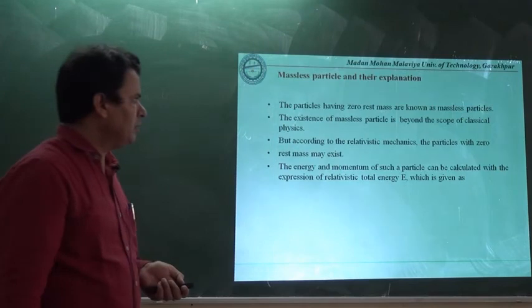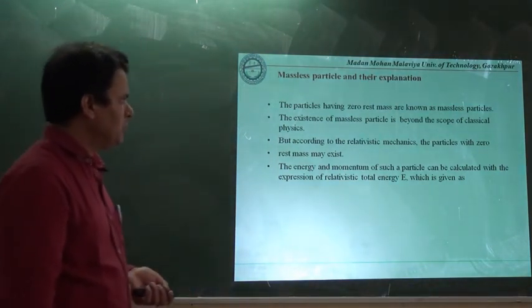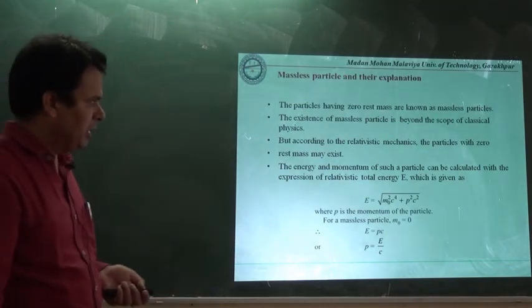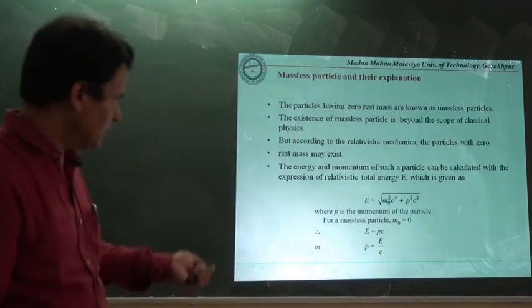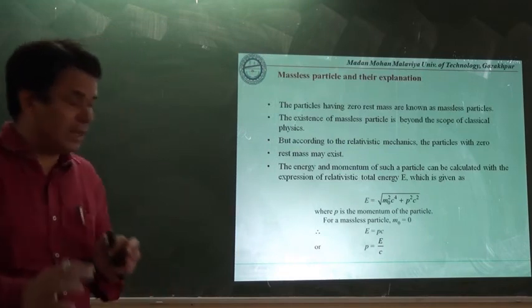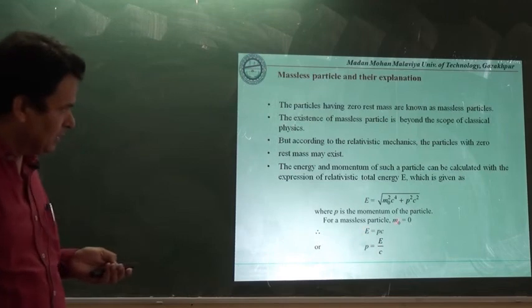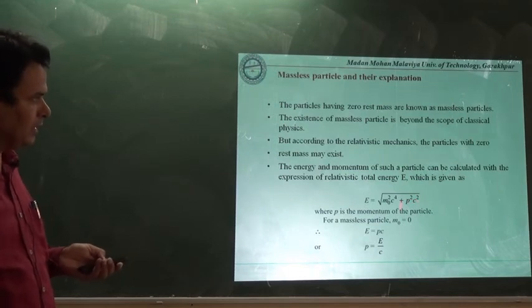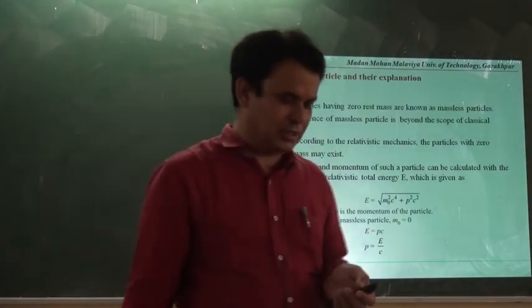The energy and momentum of such a particle can be calculated with the expression of relativistic total energy, which is given as E is equal to under root m0 square c to the power 4 plus p square c square. Already we have derived it just a moment before. And if we write that m0 is 0, then what will happen with this expression? E is equal to, this part will be 0, and finally we will have p square c square. By taking the root, we get P is equal to energy divided by c.